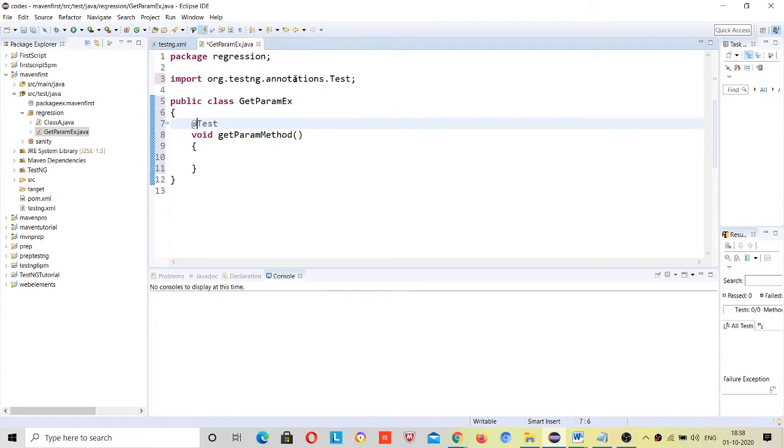How will you get this? Use small brackets, parentheses, and double quotes with whatever name you have given in your testng.xml file.